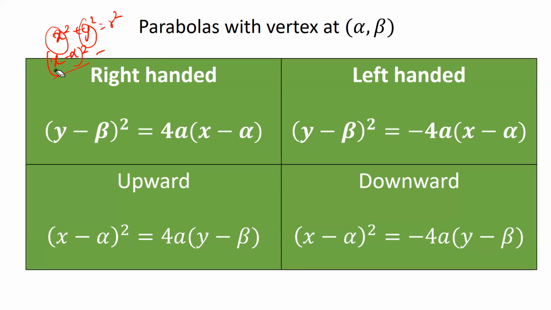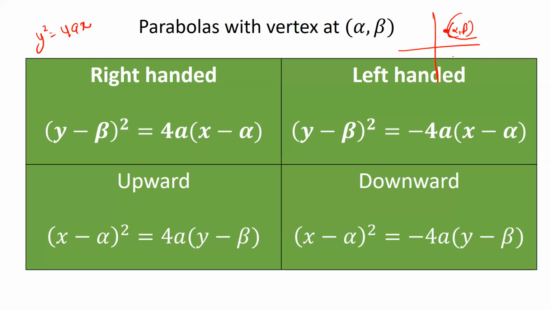So whenever you want to shift the origin of any curve by alpha comma beta, replace x by x minus alpha and replace y by y minus beta. So if I take the first equation, y square is equal to 4ax, this was the equation, remember, of a right-handed parabola. And how did this parabola look? It looked something like this. Now I'm saying that, okay, instead of having its vertex stuck at the origin, let me move it somewhere else. Let me have the vertex at some point alpha comma beta.